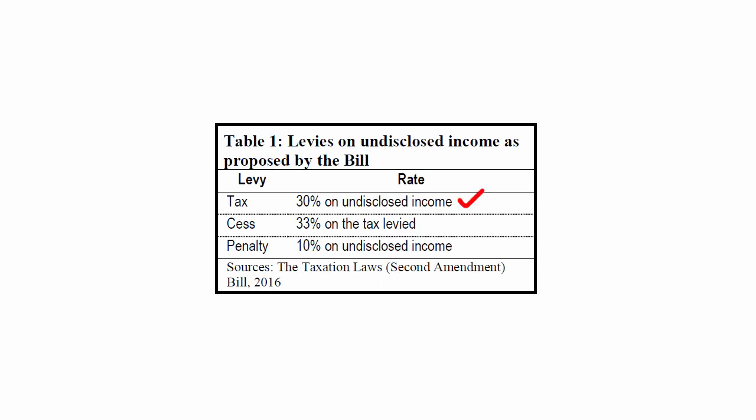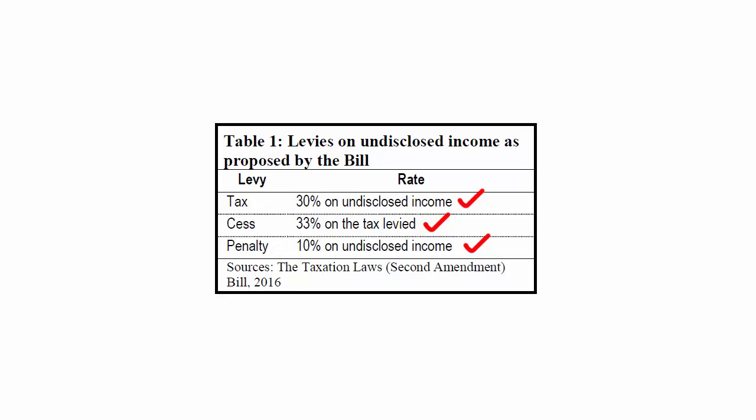There's going to be a 30% tax on undisclosed income. Then there's going to be a cess, which is 33% of the already 30% taxed undisclosed income. And finally, there will be a penalty which is 10% on the entire undisclosed income.